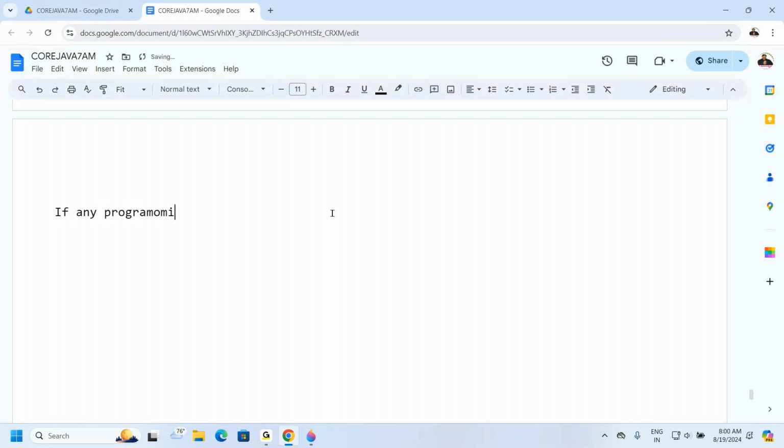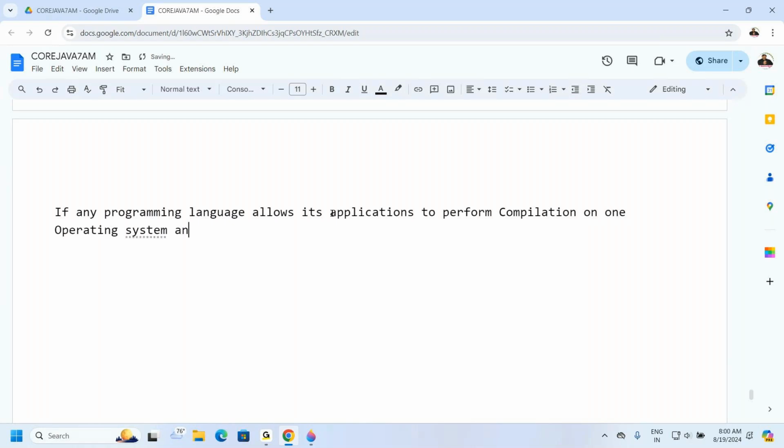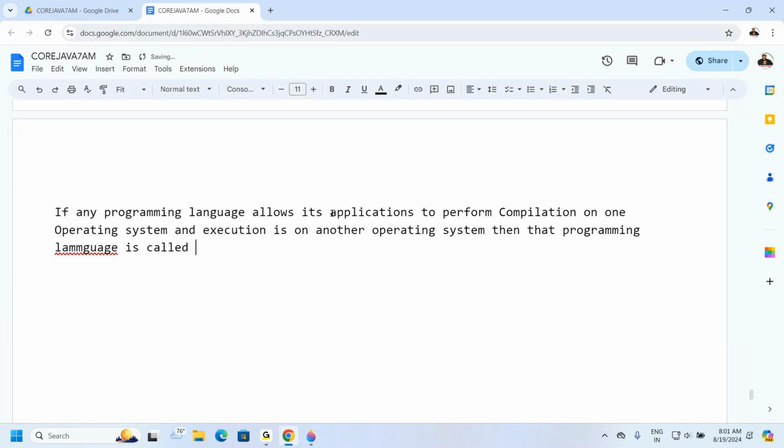If any programming language allows its applications to perform compilation on one operating system and execution on another operating system, then that programming language is called a platform independent programming language. Understand it clearly.